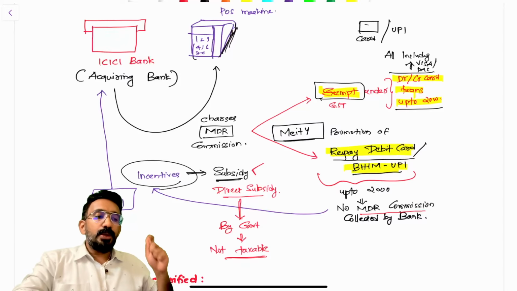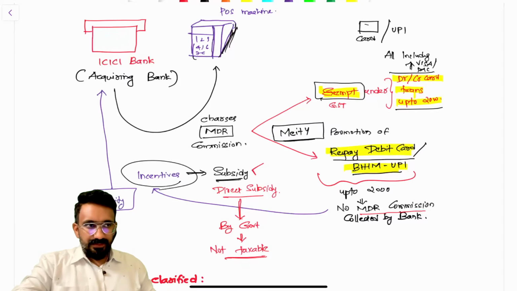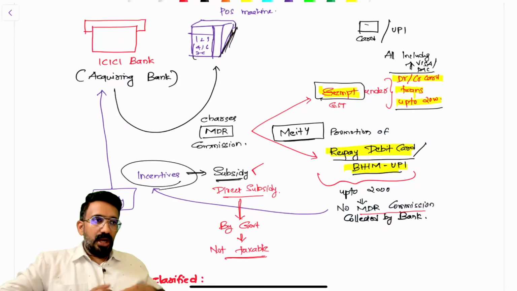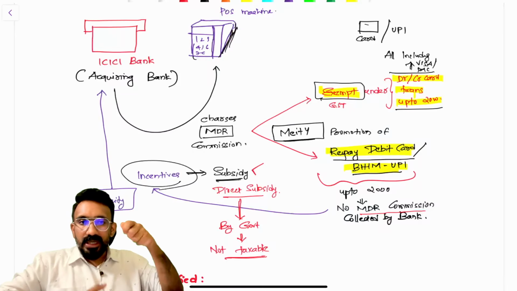Now, the government wants to promote digital transactions. Against this POS machine, how is the payment done? People will come and swipe cards, or they will scan a QR code and then make the payment. Cards and UPI are being used on the POS machine. So the banks which issue these cards are called issuing banks, and those banks which issued the machines or payment gateways to acquire these transactions are called acquiring banks. That's how the banking terms are defined.